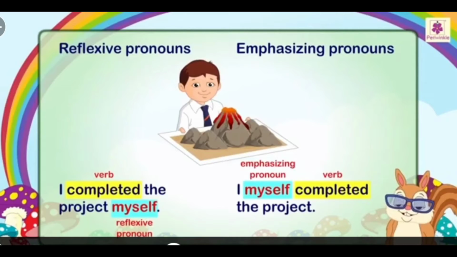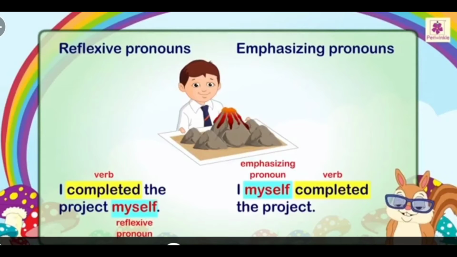Children, look at another example for reflexive and emphasizing pronoun. See here the example for reflexive pronoun first. I completed the project myself. So, here the verb is there and the object is the reflexive pronoun myself. So, here in this example, myself is a reflexive pronoun that is acting as an object in this sentence, followed by the verb completed.